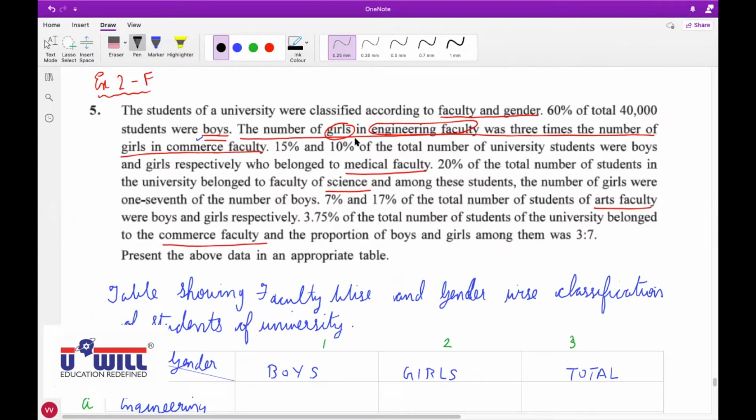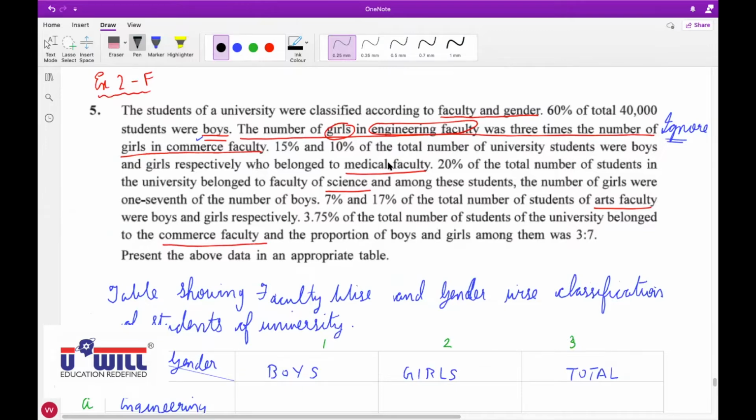The number of girls in engineering faculty was 3 times the number of girls in commerce faculty. Right now you ignore this. We will consider this sentence again at the end of the question. So write down ignore right now. We'll take up this sentence at the end of the question if required again. Now 15% and 10% of total number of students were boys and girls respectively who belonged to medical faculty.